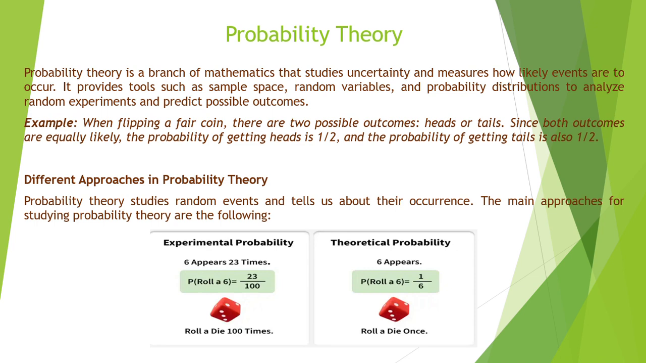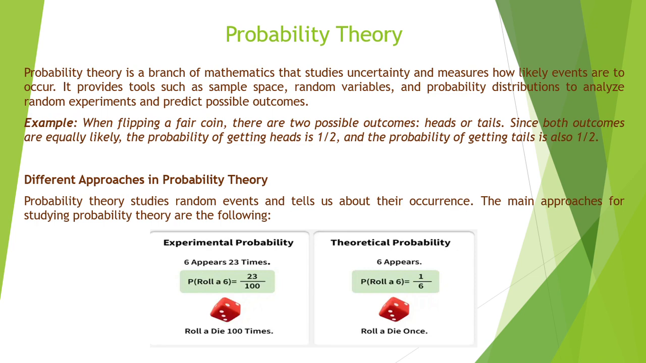It provides tools such as sample space, random variables, and probability distributions to analyze random experiments and predict possible outcomes. So this is basically prediction of the possible outcomes. With the help of such tools, the chances of occurring of any event can be ascertained. For example, a very basic example, when flipping a fair coin, there are two possible outcomes, head or tails, right? Since both outcomes are equally likely, the probability of getting head is 1 by 2 and the probability of getting tail is also 1 by 2.